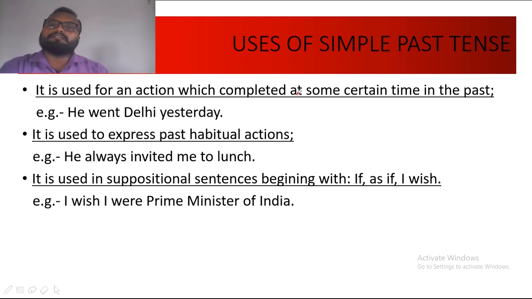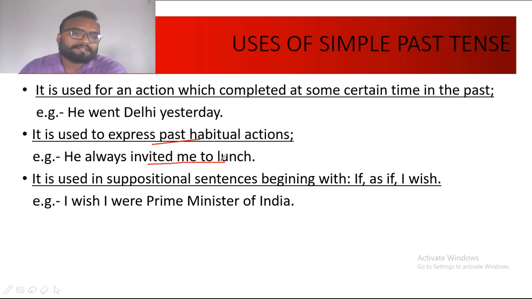That is the second form of verb is being supplied over here. The next is, it is used to express past habitual actions. Now in simple present I told you that is habitual action. Now here it is past habitual action. It means any habitual action which was a habit of a person in past, but right now the habit is discontinued. Therefore it is past habitual action. He always invited me to lunch. So this action of inviting to lunch is discontinued, is right now no longer in process. So it was going on in past.